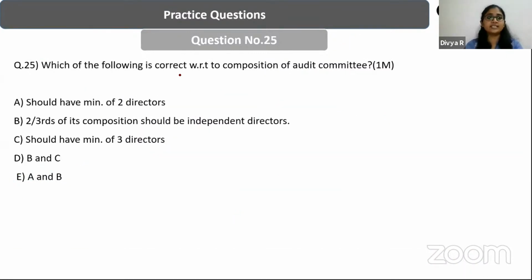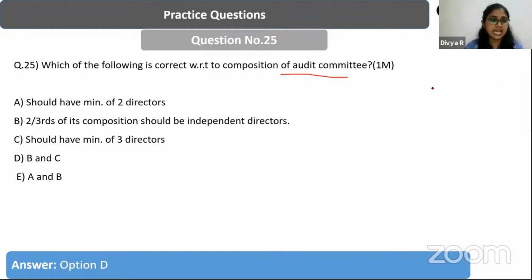Next question, which of the following is correct with respect to the composition of the audit committee? A, should have minimum 2 directors. B, 2/3 of its composition should be independent directors. C, should have minimum of 3 directors. So what is the answer, guys? Yes, absolutely correct.